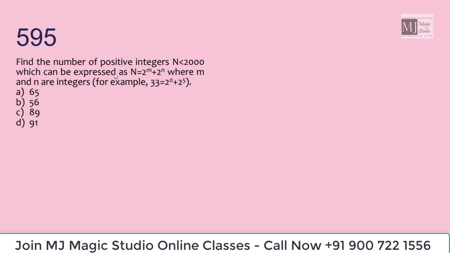Find the number of positive integers n less than 2000 which can be expressed as n equals 2 to the power m plus 2 to the power n, where m and n are integers. And we are looking out for positive integers. That means m and n would be greater than or equal to 0.